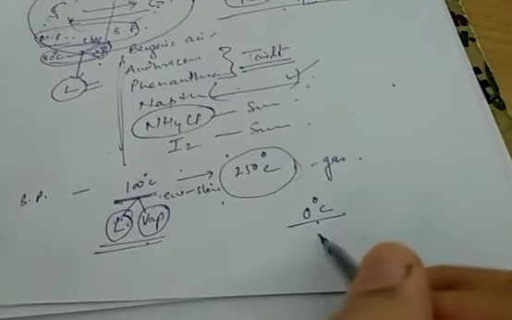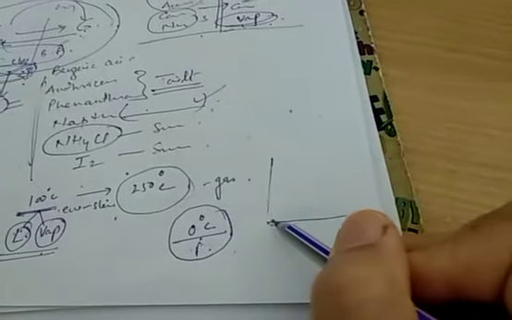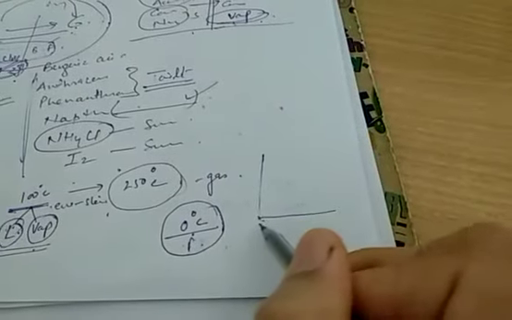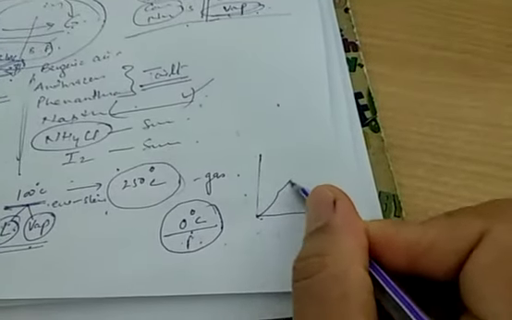Now one more example, 0 degrees Celsius. At 0 degrees Celsius, you know this is the freezing point of water and the melting point of ice. Listen very carefully. This is the definition of melting point. When you increase the temperature above 0 degrees Celsius, the physical state changes. As time passes, its graph is like that.